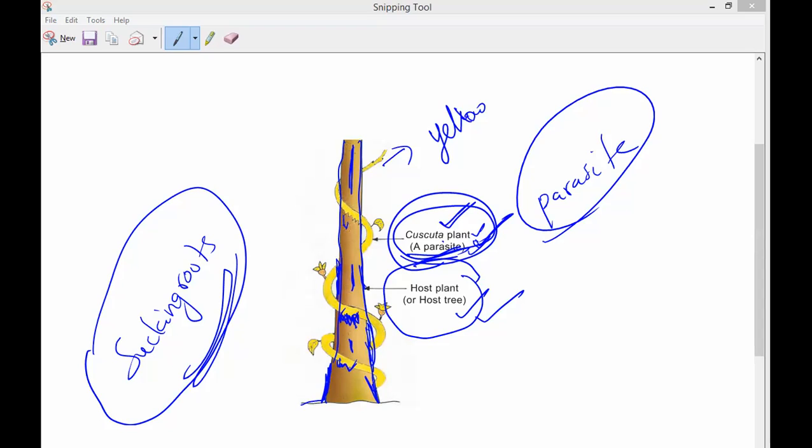Sir, another doubt. Can this happen in humans also, sir? Yes, inside our stomach you can see. Suppose malaria, fungus, dengue, these are all parasites only. Bacteria and viruses will enter into our body and make it harmful.